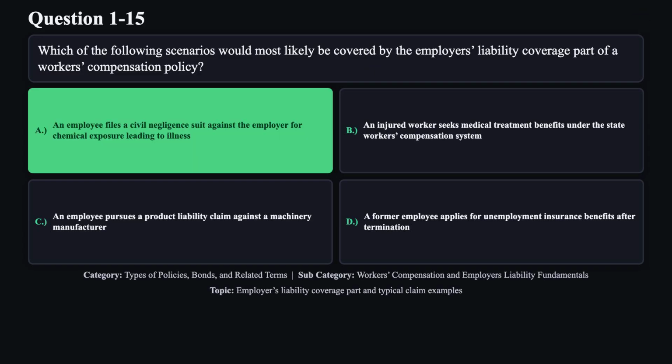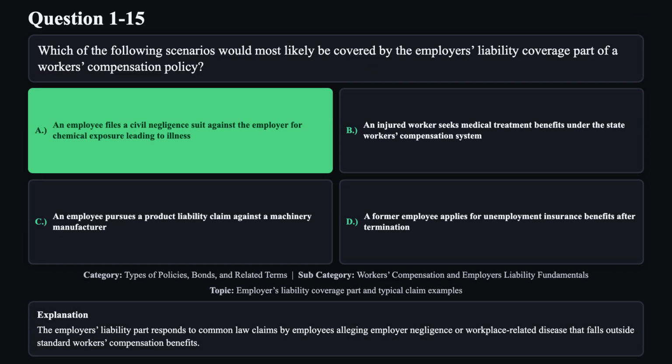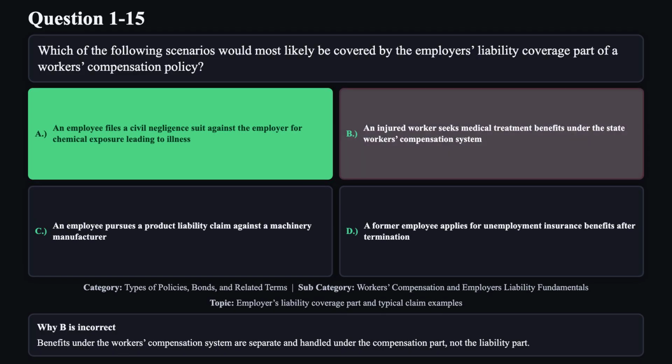The correct answer is A. The employer's liability part responds to common law claims by employees, alleging employer negligence or workplace-related disease that falls outside standard workers' compensation benefits. Reason B is not correct. Benefits under the workers' compensation system are separate and handled under the compensation part, not the liability part.